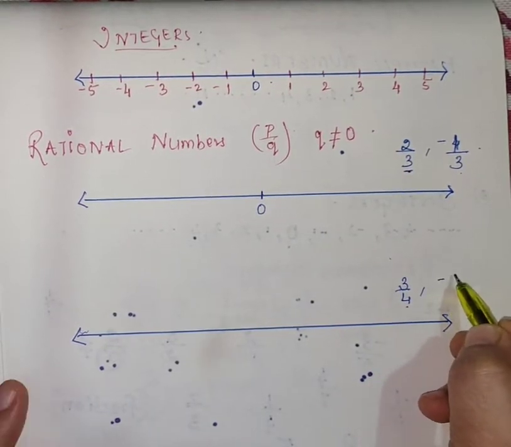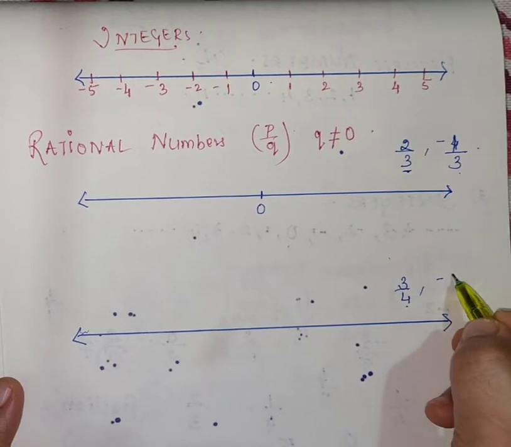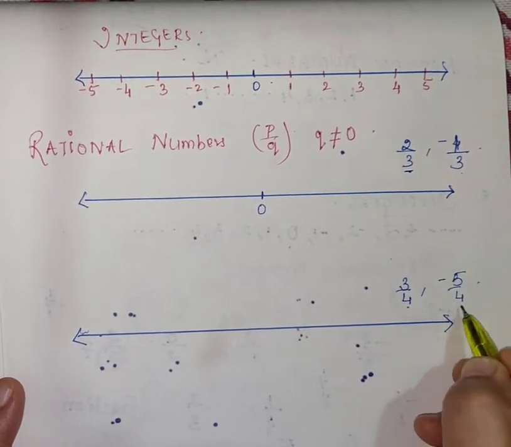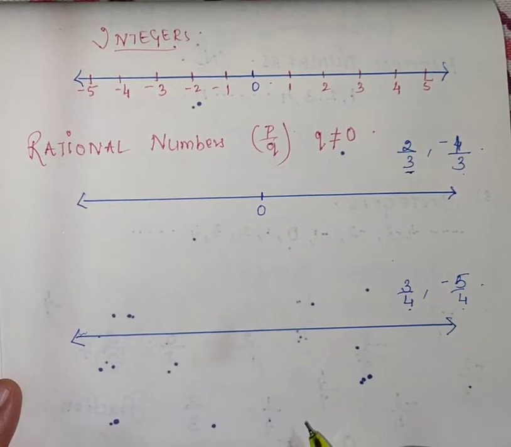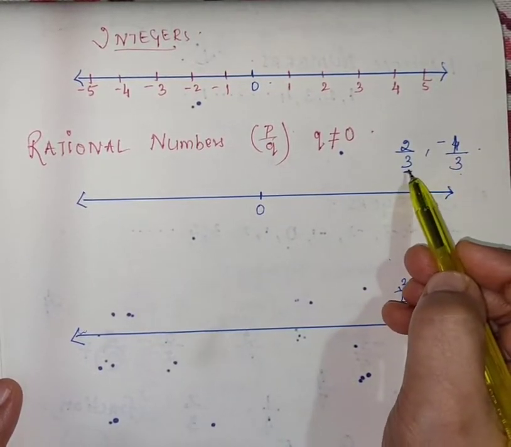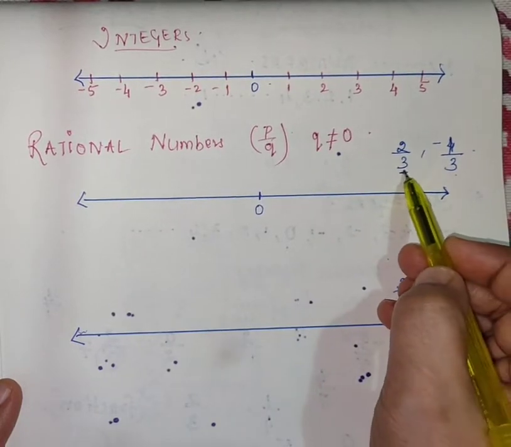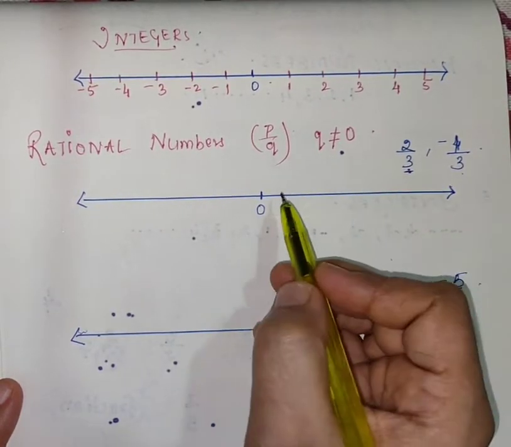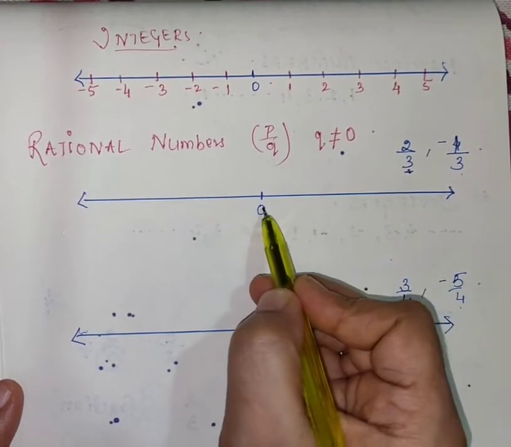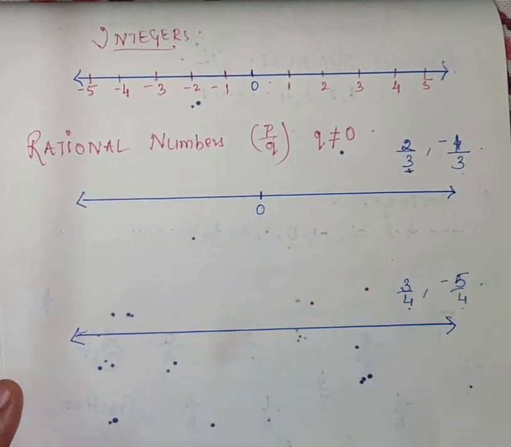Minus 5 upon 4, the denominator is 4. So keep the denominator in mind. Here the denominator is 3, so we will divide each part from 0 to 1 into 3 parts.